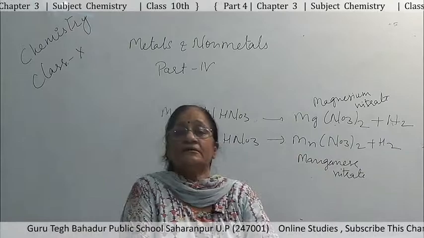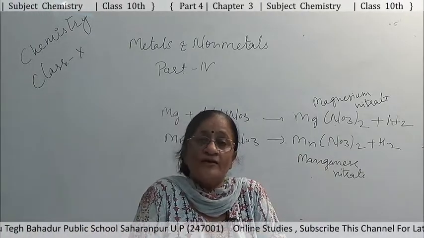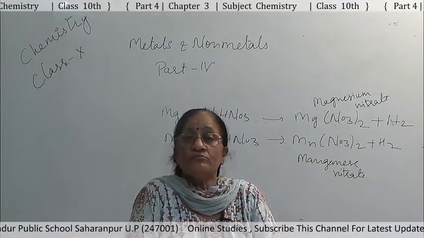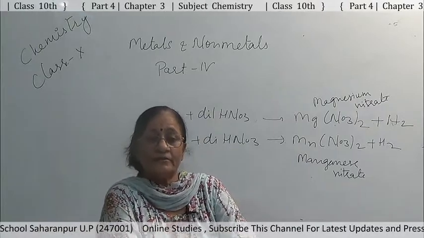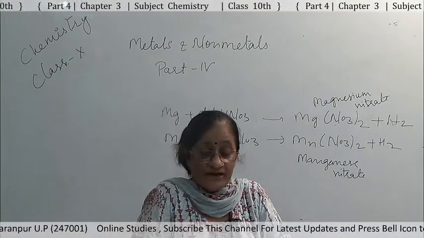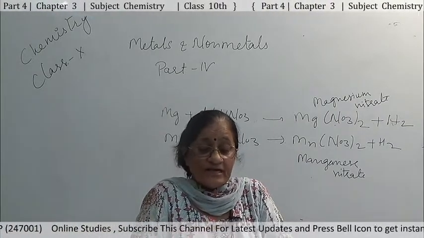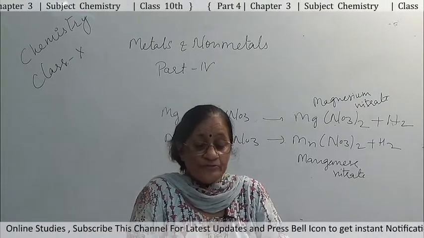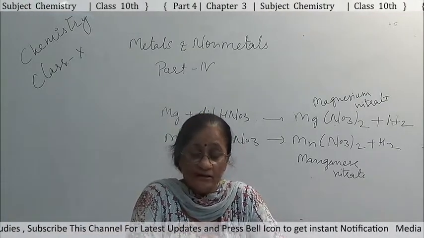This means dilute H2SO4 and HCl can form metal chlorides or metal sulfates, but nitric acid cannot do this with all the metals.